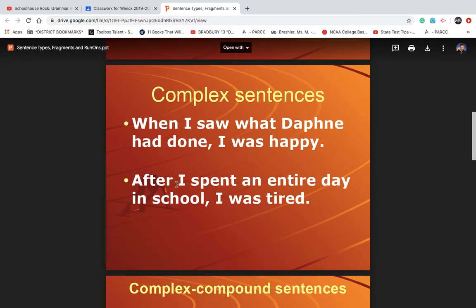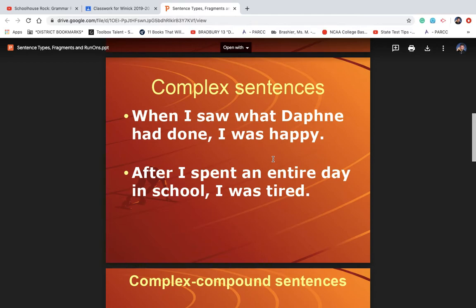Also, after I spent an entire day in school, that can't be a sentence by itself because of this word after, because it leaves you thinking, after I spent an entire day at school, what? All right, and then I added, I was tired. So I kind of told you why I was tired, right? Because I spent an entire day of school. I told you why I was happy, because I saw what Daphne had done. So that's how you kind of put together a complex sentence, right?